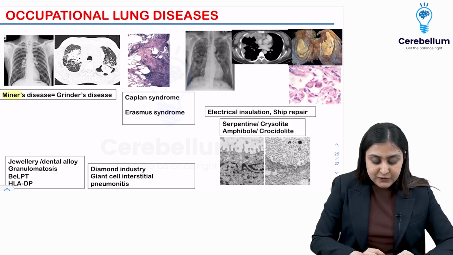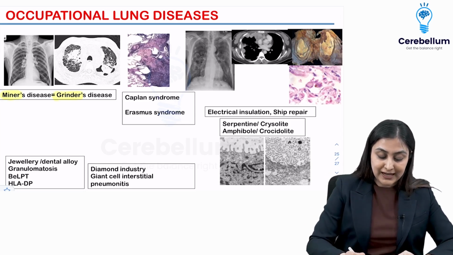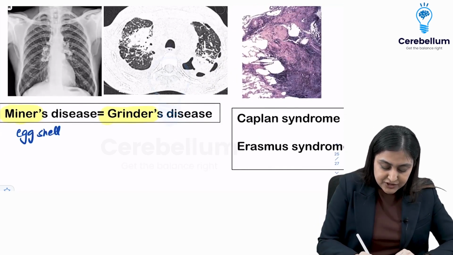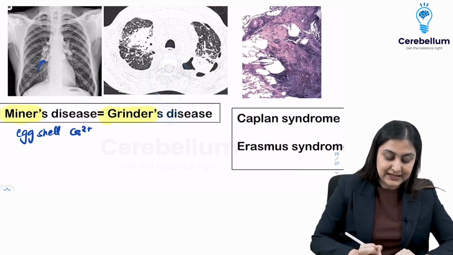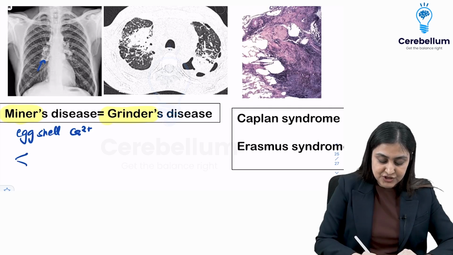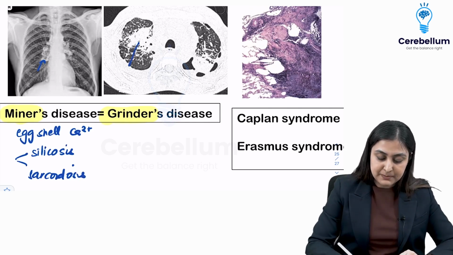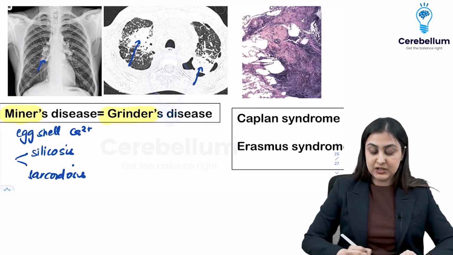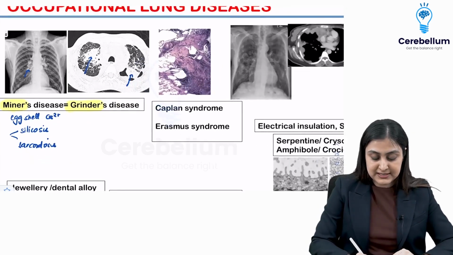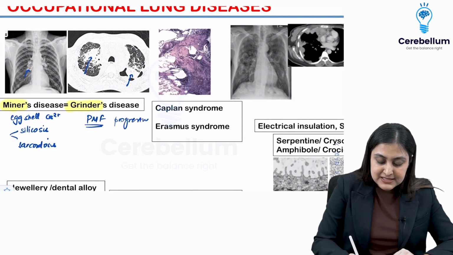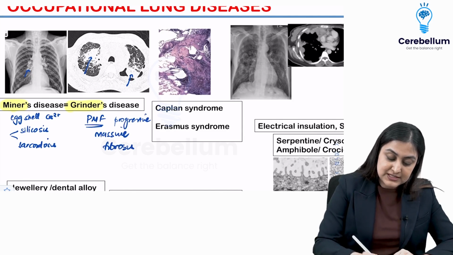Remember, when they give you history of mining, so miner's or grinder's disease, what you're seeing here is eggshell calcification. Repeat question, alright. So you're seeing the hilar lymph nodes with peripheral calcification. 2 DDs, one is silicosis, second is sarcoidosis. Or you could have these mass-like opacities in bilateral upper lobe. This is a complication of this disease. This is known as PMF, which is progressive massive fibrosis. So what am I talking about? Yes, we're talking about silicosis.